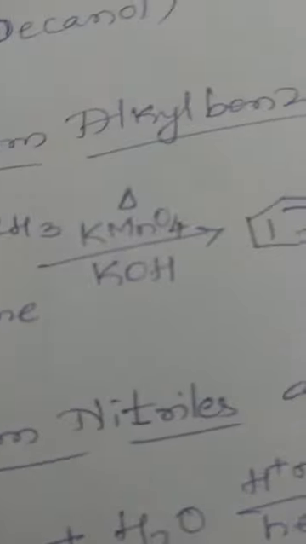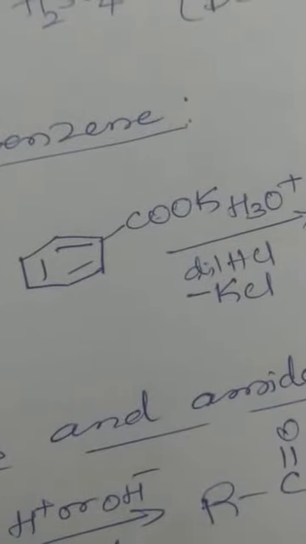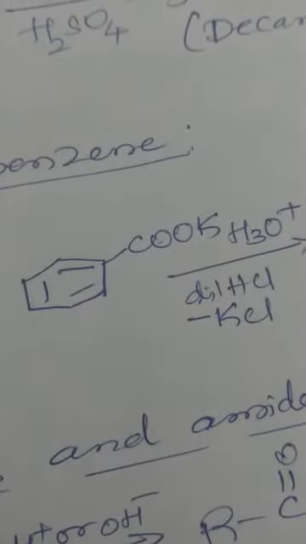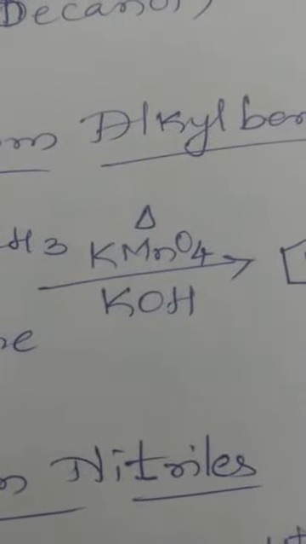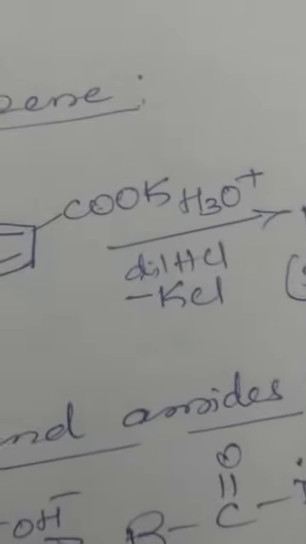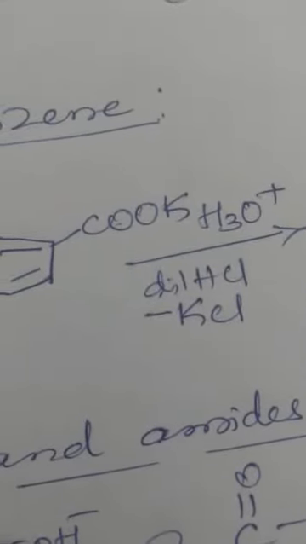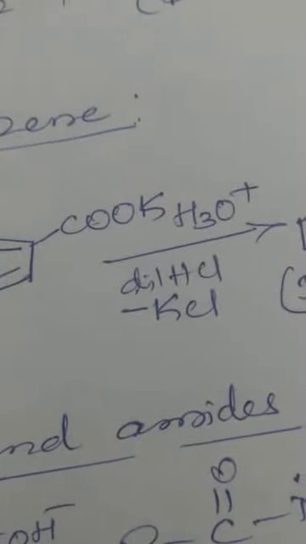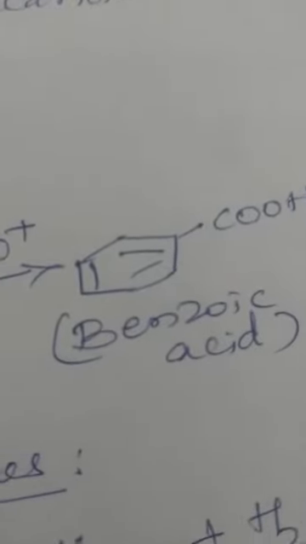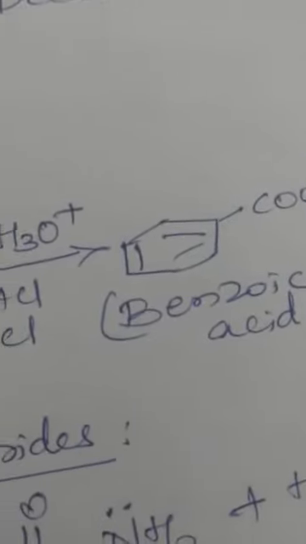C6H5COOH. The methyl group of toluene forms the potassium salt of the corresponding carboxylic acid, COOK, in the presence of KOH and KMnO4, alkaline potassium permanganate, and on acidification, K plus is replaced by H plus when you use dilute HCl. There is elimination of KCl, and you will get the aromatic carboxylic acid as benzoic acid. Now this is the second method of preparation.